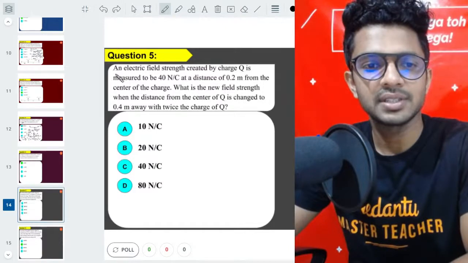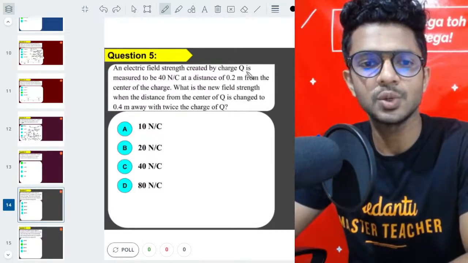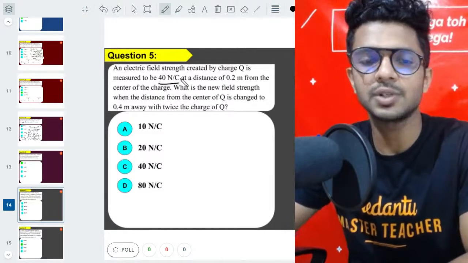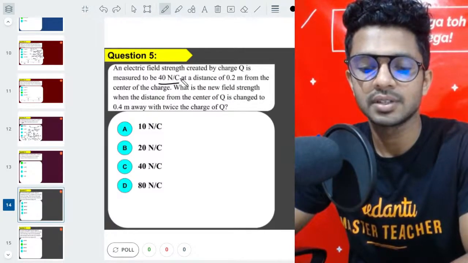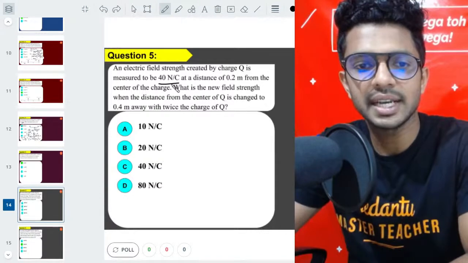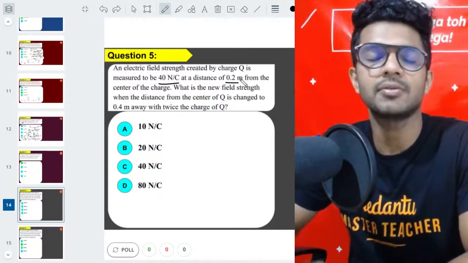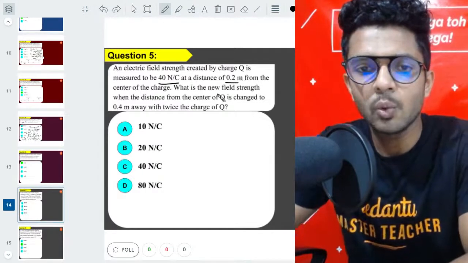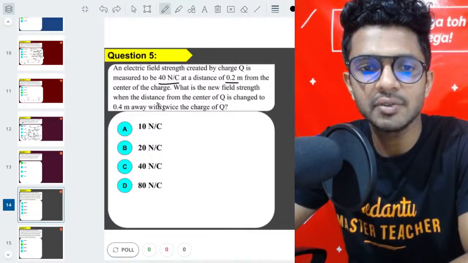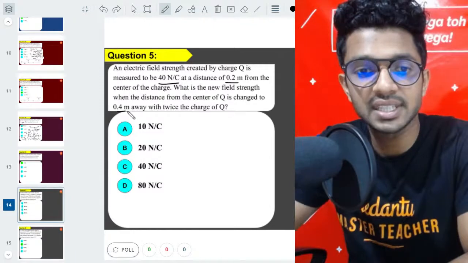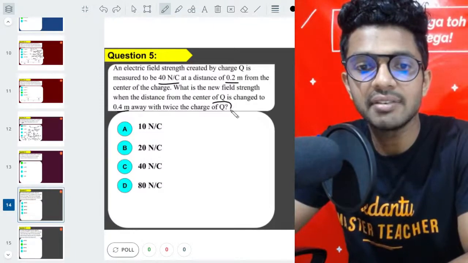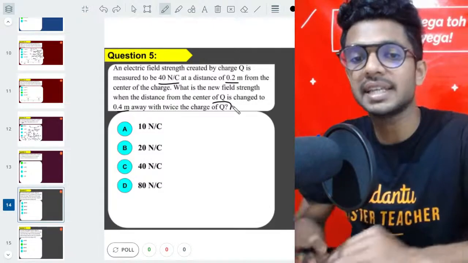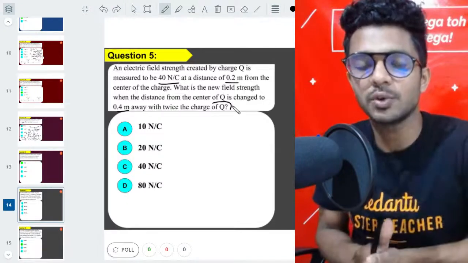The next question is: an electric field strength created by a charge q is measured to be 40 newton per coulomb. So you have a charge q, the electric field is given, and the distance from where the electric field is measured is also given. The question is, what is the new electric field when the distance from q is changed and the value of the charge is also doubled? In that fashion, what is the new electric field going to be?